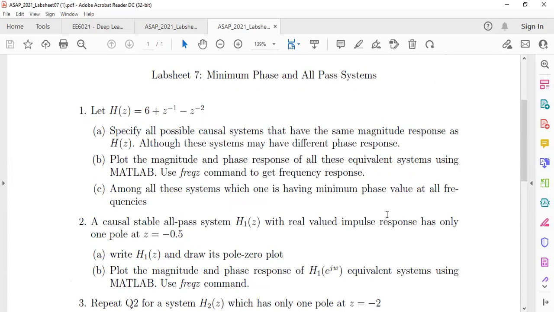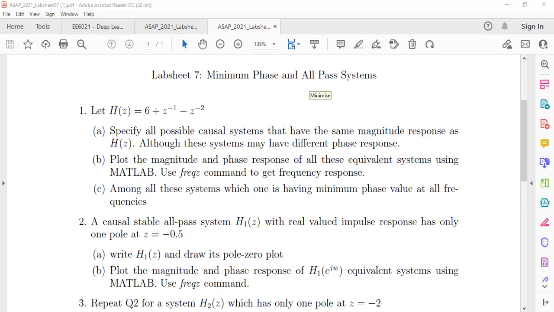Why the name minimum phase system? Okay, I'm not hearing answers. Is it discussed in class or not? You should tell at least. Yes, sir, discussed. Very good. That's a good answer. Now tell me, for all pass systems, how should the phase response be? And for the minimum phase system, why do you call it a minimum phase system?